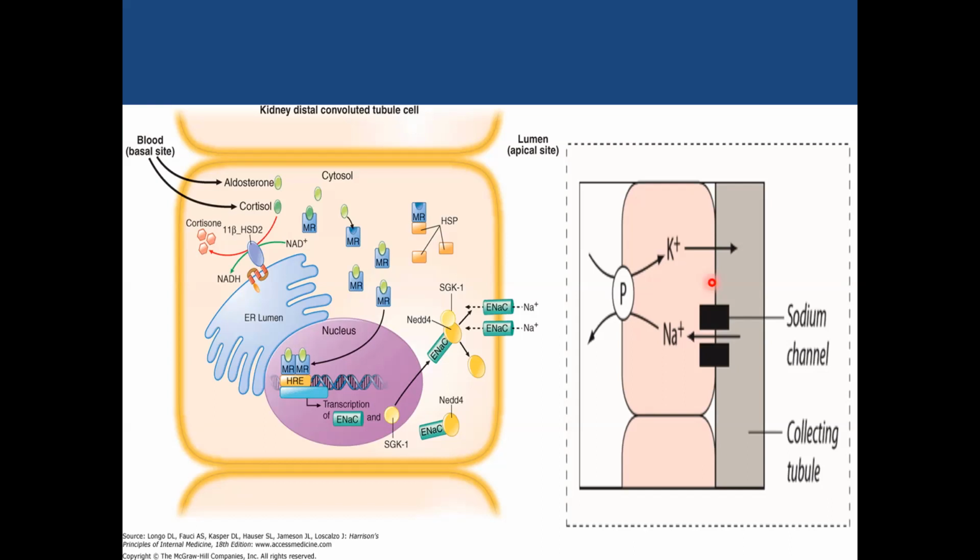Therefore, in a condition where there is excess aldosterone release, that is primary aldosteronism, the patient presents with hypertension because of the increased retention of sodium as well as water, by passive absorption of water. And then there is a loss of potassium, that is hypokalemia, and a loss of protons, which may lead to metabolic alkalosis.